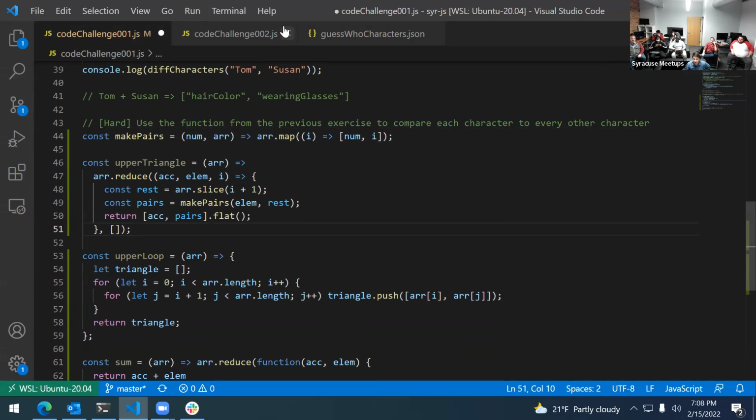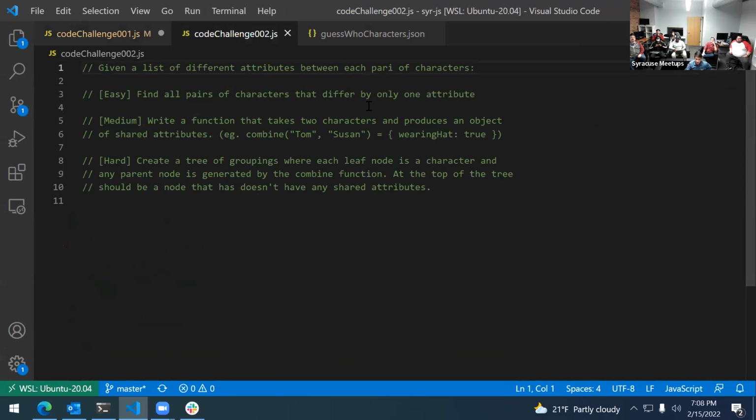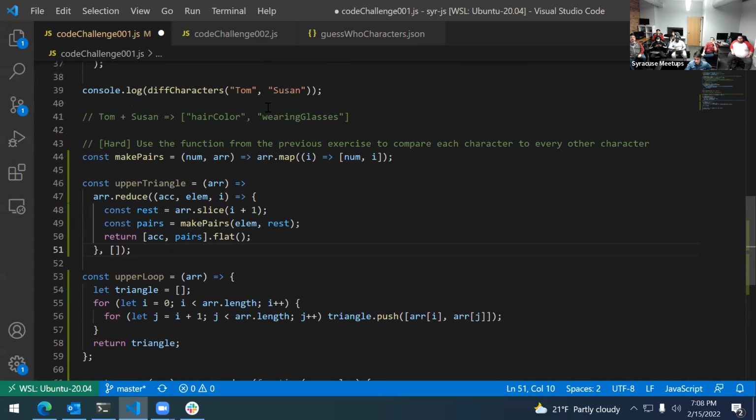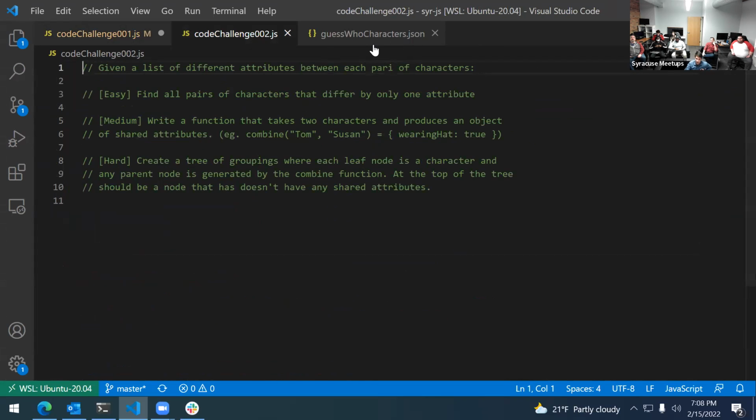All right, so coding challenge 2 is expanding on that. The easy version is assuming you have the result of this diff function, which I will post as a file. You find all pairs of characters that differ by only one attribute. Does that make sense? Medium 1: write a function that takes 2 characters by name. You should actually put by name in the prompt there. And it produces an object of shared attributes.